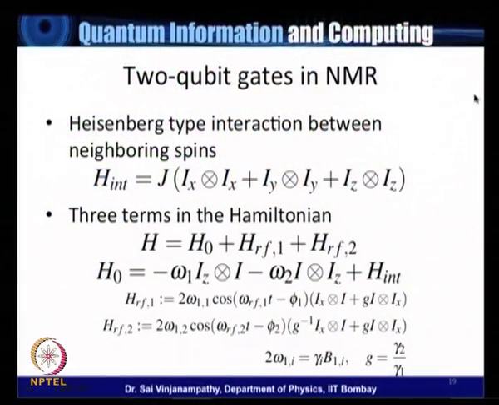So there are 16 operators in total. And again, by simply choosing different values of the radio frequencies and the static fields, we can manipulate and engineer an effective Hamiltonian that basically is any one of these operators or any linear combination of these operators, right? So this is exactly how 2-qubit operations follow in NMR.